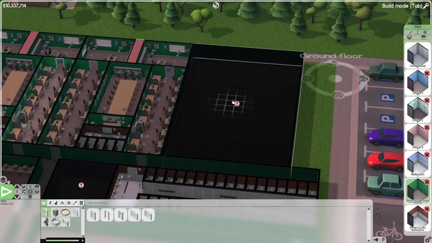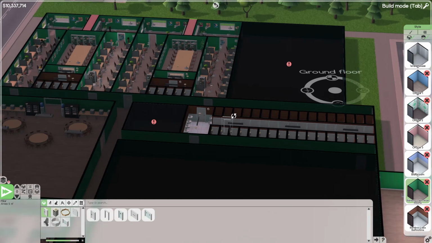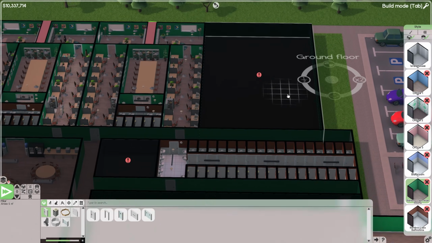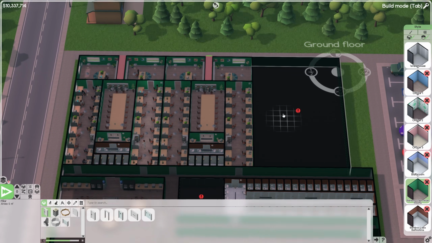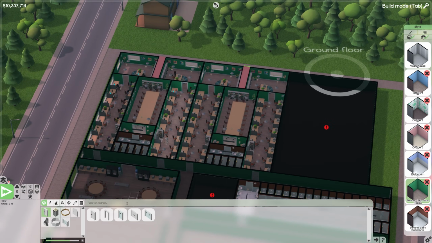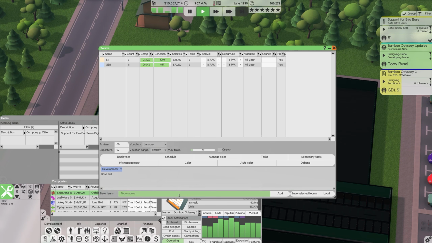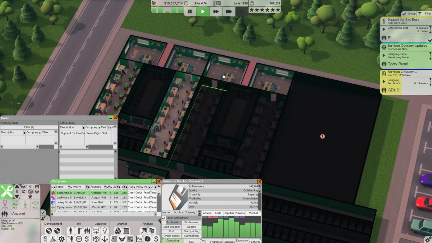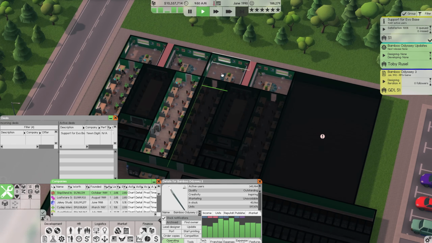The only concern is they can't get into here, and I'm not sure if that is actually a problem or not. We're going to leave this empty for the moment, leaving us room for another 2 sets of offices in here. But with that all being said and done, we're going to go into manage teams and say ACC1 is our accounting team. Go ahead and add them to the roster. And then we can come in, select these 2 rooms, switch teams, and set them to accounting.